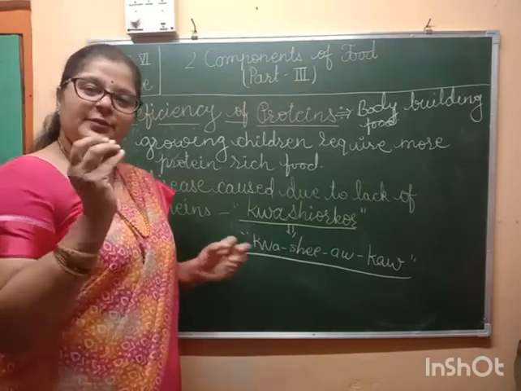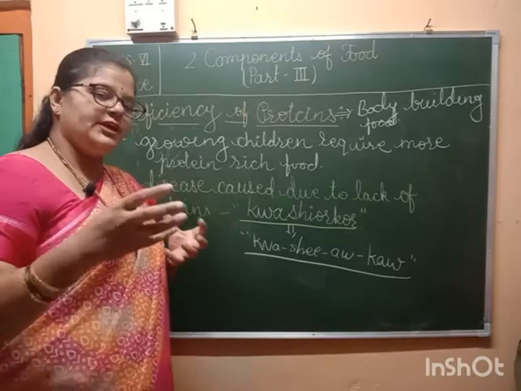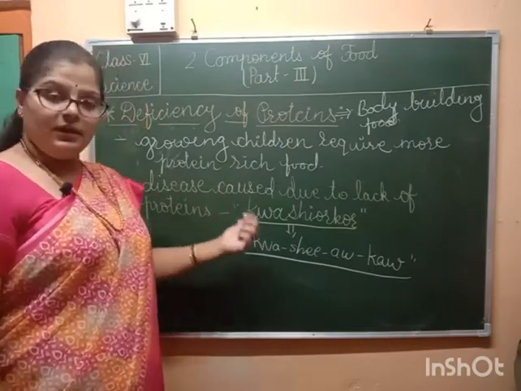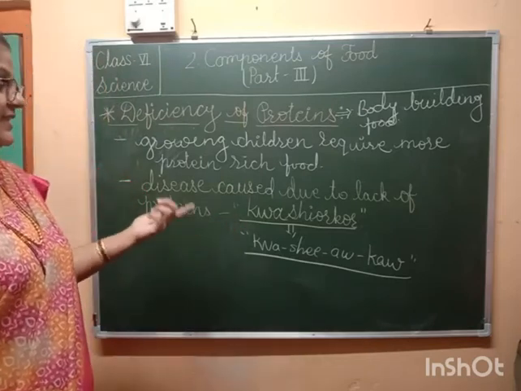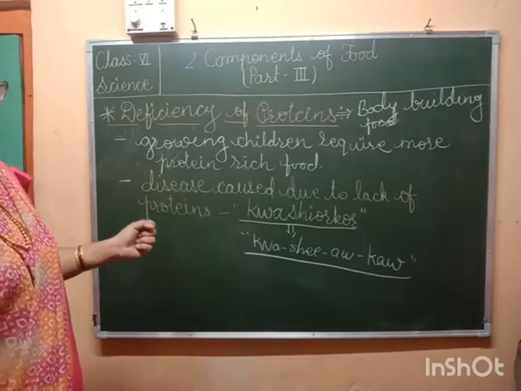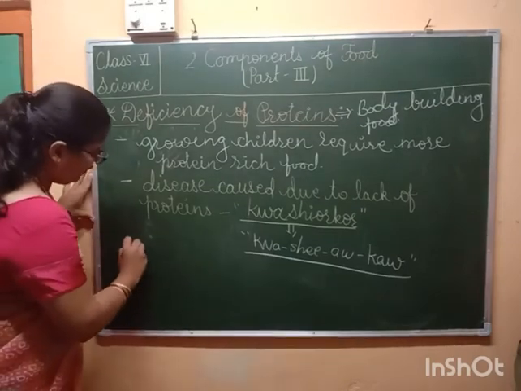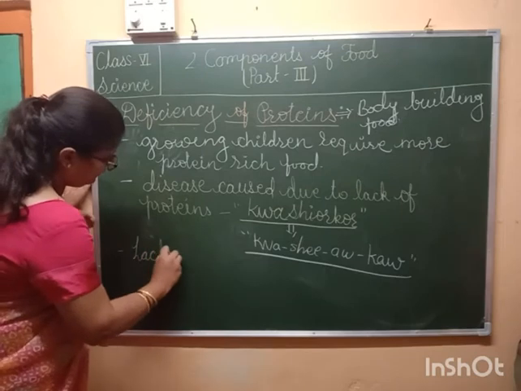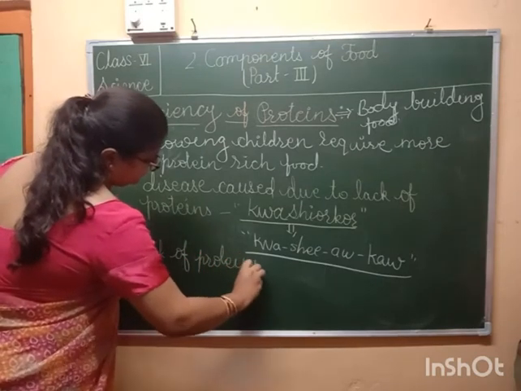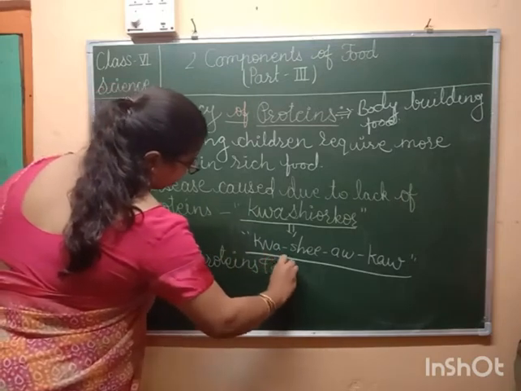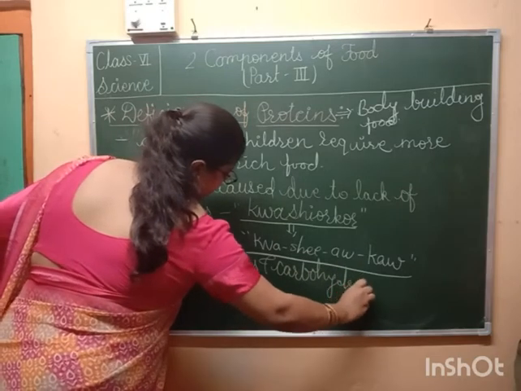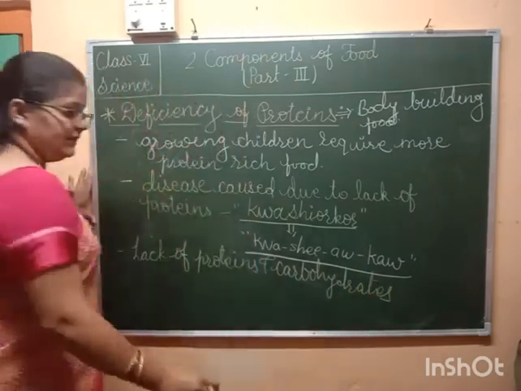Kwashiorkor. You have to try it a few extra times, two or three times, and then you will be able to pronounce it and write it. Kwashiorkor is the disease caused due to the lack of proteins. There is another disease also, caused due to the lack of proteins and carbohydrates.